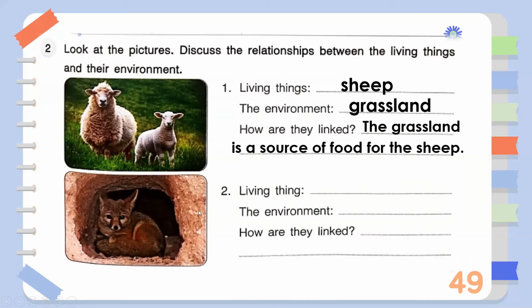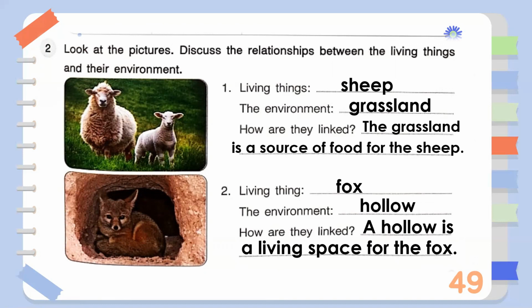Okay? Now for number 2, a fox and a hollow. Now, where is the living thing? Is it the fox or a hollow? Of course, it's the fox. And the environment of the fox is called a hollow. Now, how are they linked to each other? The hollow serves as the place for the fox, right? A hollow is a living space for the fox.